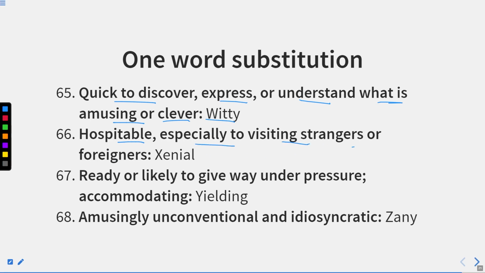Hospitable, especially to visiting strangers or foreigners. So that person is known as genial. It means one who is just of a welcoming nature, of helping nature, who is hospitable. It means who can show the hospitality to the foreigners. That type of person is known as genial. Ready or likely to give way under pressure, accommodating. That person is known as yielding. Amusingly unconventional or idiosyncratic. This is known as zany. Now let us move to the next one.